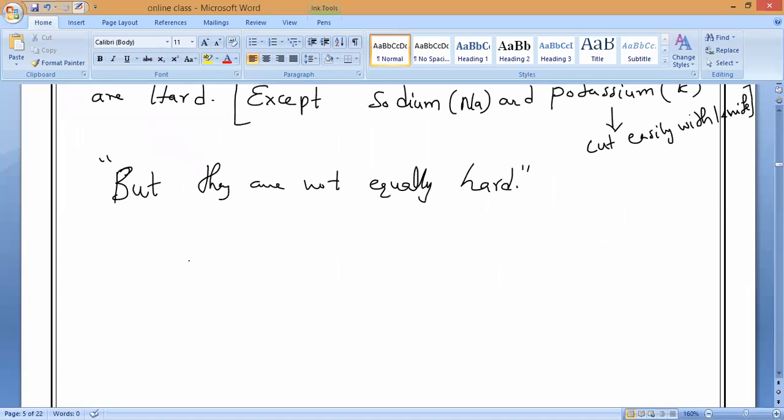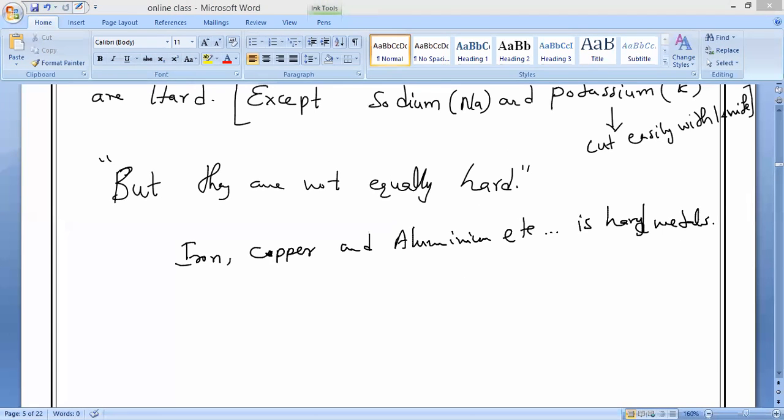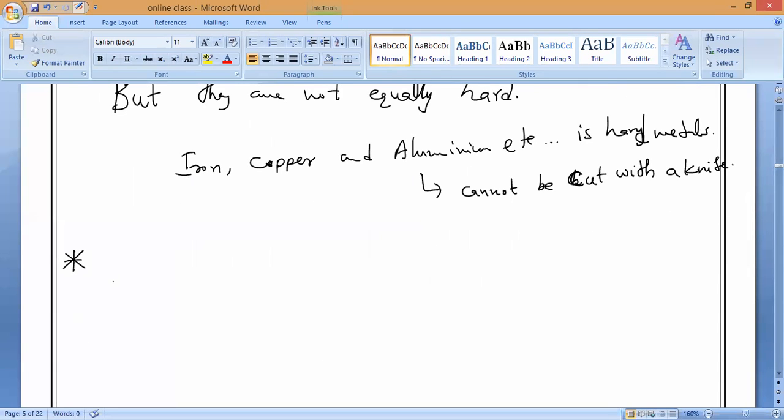So which metals are very hard? Iron, copper, aluminium, etc. are very, very hard metals. And you can see they cannot be cut with a knife. Is it possible to cut these metals with a knife? No, sir. They cannot be cut with a knife. Please be active and attentive. Write it. So that is the hardest metal.